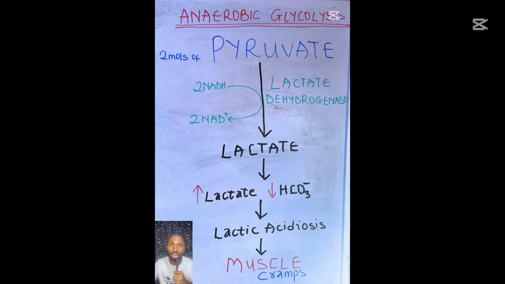When we use up our muscle too much, maybe during strenuous exercise, there'll be a drop in oxygen. And when there's a drop in oxygen, there'll be a high amount of lactic acid in the blood, and the lactic acid will fill the muscle, and we'll be feeling pain, which will cause what we call crampiness, pain in the muscle.